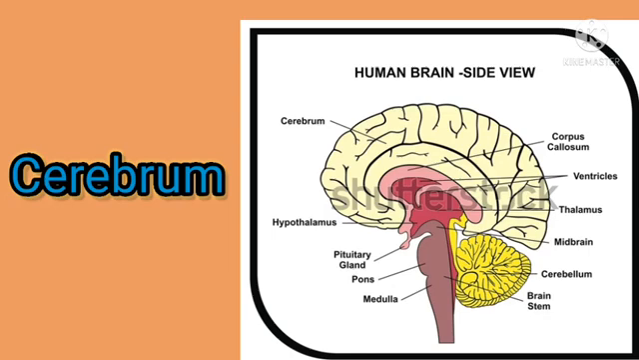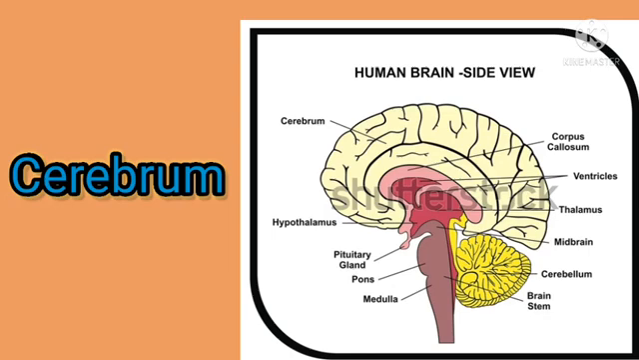The cerebrum is divided into two halves as right and left cerebral hemispheres. What are they? Right cerebral hemisphere and left cerebral hemisphere. The two cerebral hemispheres are interconnected by a thick band of nerve fibers called corpus callosum.